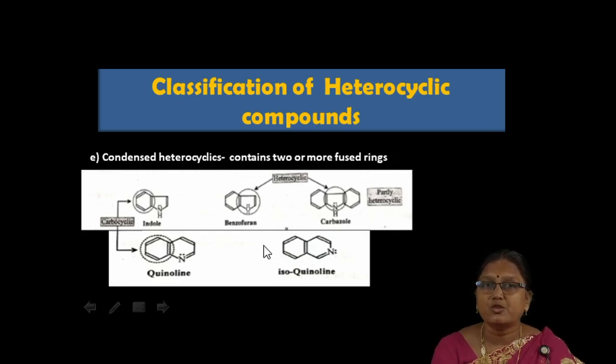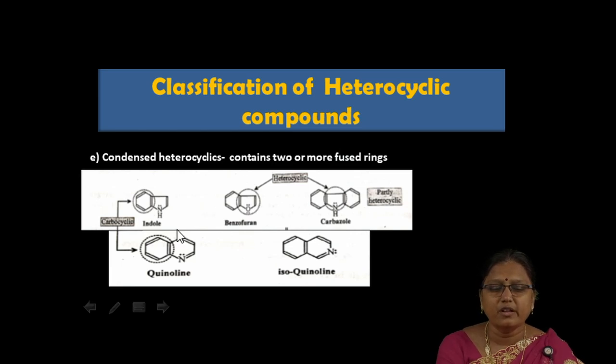The last class of heterocyclics is the condensed heterocyclics. It contains 2 or more fused ring systems. Look at the first example. This is indole. Indole contains 2 ring systems. One is carbocyclic, that is without heteroatom. The second one is a 5-membered ring system with nitrogen as heteroatom. So of the 2 ring systems, one is heterocyclic and another one is carbocyclic.